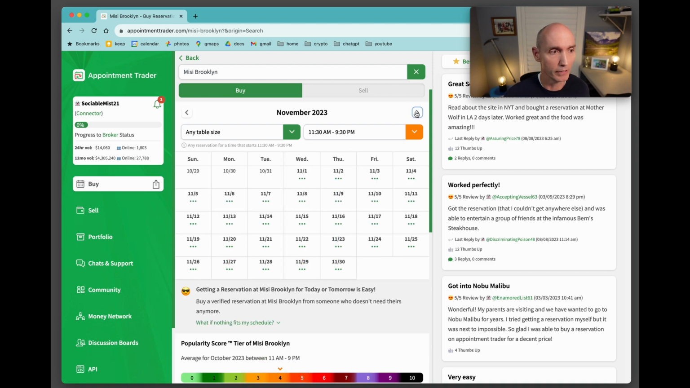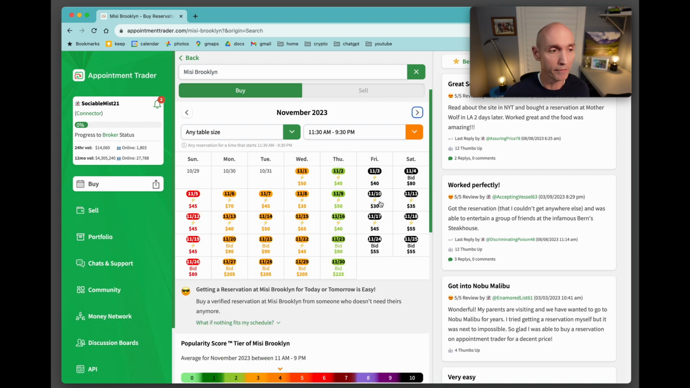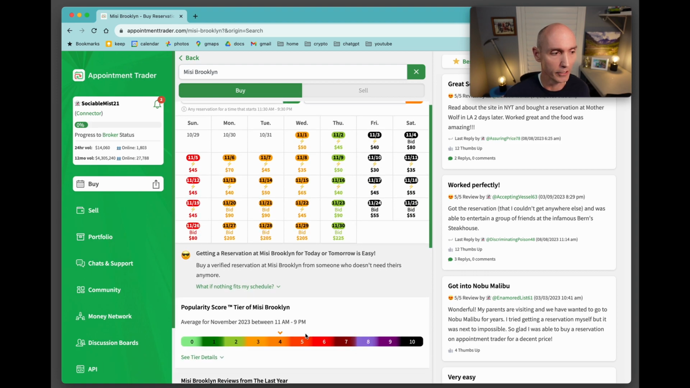Now let's pop over in the future. So a month from now, there we go. Bid. You can bid on these. You can just straight up buy them. So you can buy this one, or you can bid on these. And the colors indicate how popular and how hard it is to get those times.